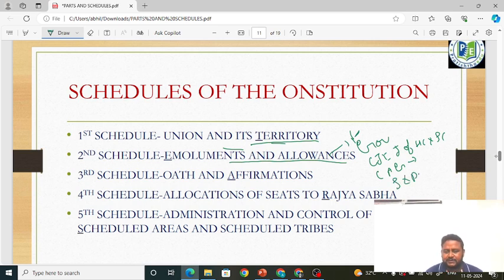And also the Speaker and Deputy Speaker of what? Lok Sabha and Legislative Assemblies. Chairman and Deputy Chairman of Rajya Sabha and also Legislative Councils. All these people's emoluments and allowances. Of course, if they are taking emoluments and allowances, they also have to perform their duties.